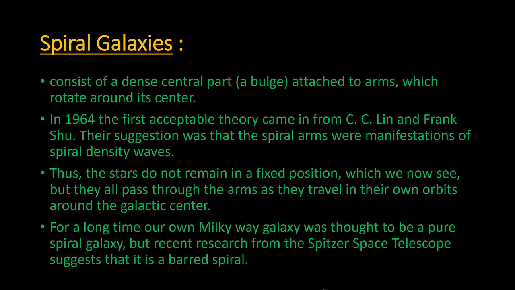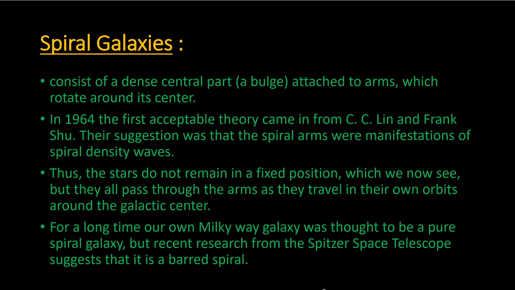In 1964, the first acceptable theory came from Frank Shu and Lin. Their suggestion was that the spiral arms were manifestations of spiral density waves. Thus the stars do not remain in fixed positions in which we now see them, but they all pass through the arms as they travel in their own orbits around the galactic center.